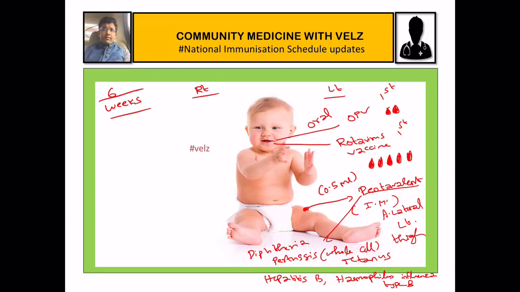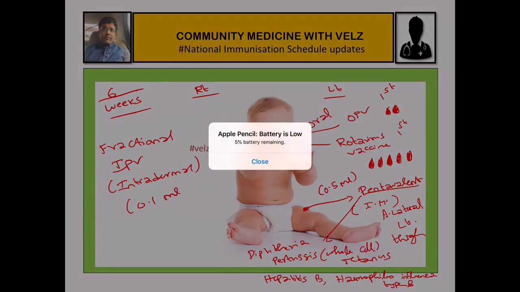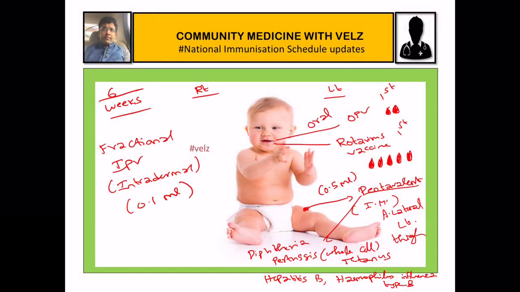Next, at 6 weeks, we also have to give the IPV vaccine, inactivated polio vaccine. It is given intradermally. When given intradermally, it is called a fractional IPV vaccine. When given intradermally, the dose requirement will be very low, that is 0.1 ml.